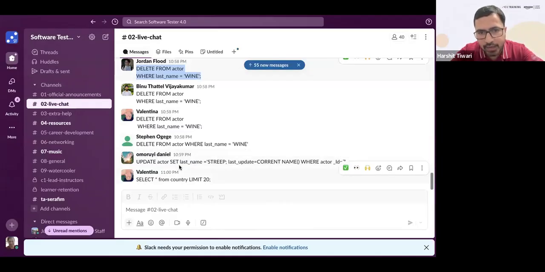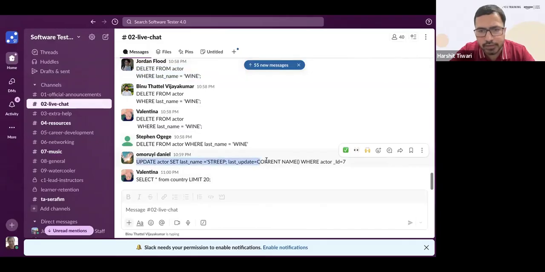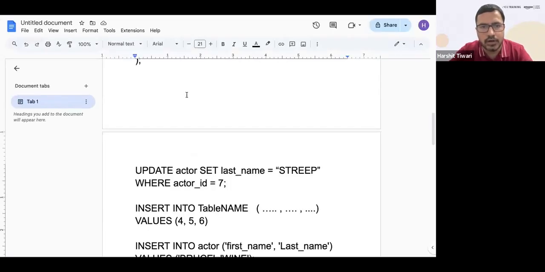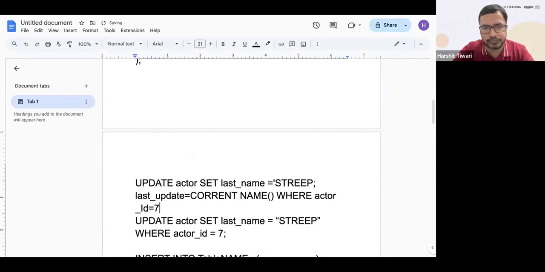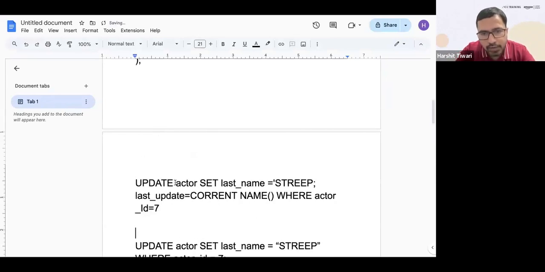Omuri says update actor set last name equal to streep, last update equal to this, where actor ID is. No, Omuri, that is not correct. I'll show you where the mistakes are. You say update actor table, I want to set the last name column equal to streep.